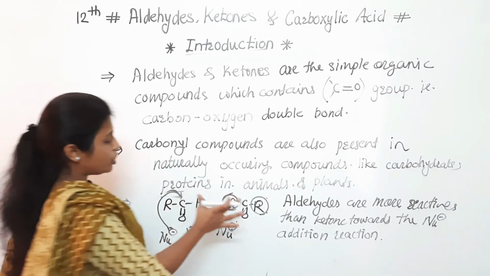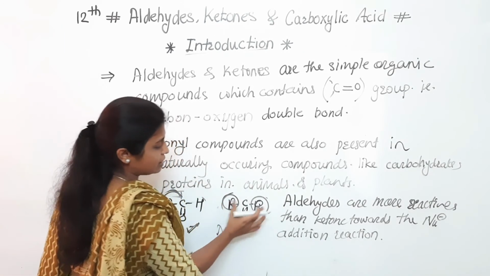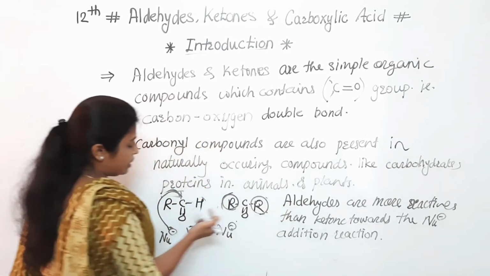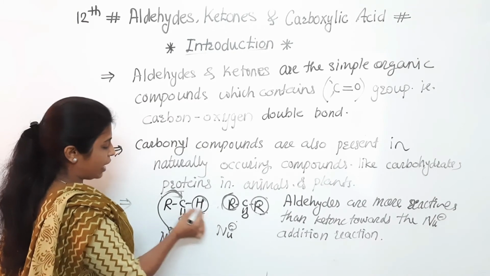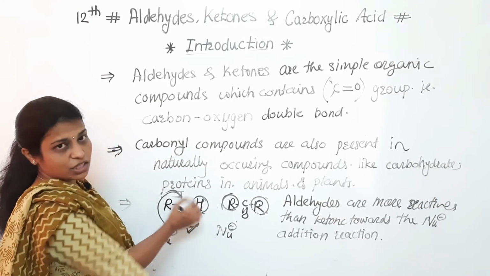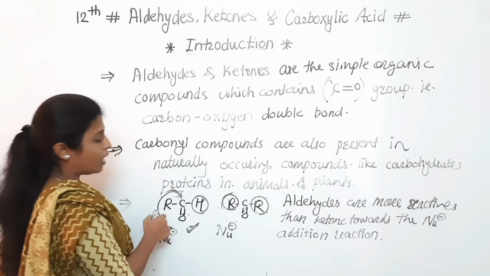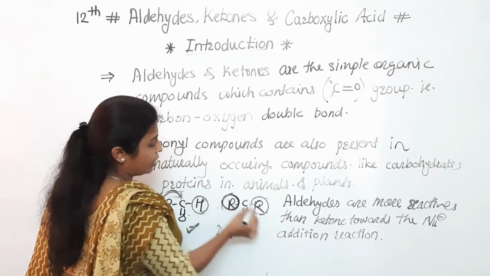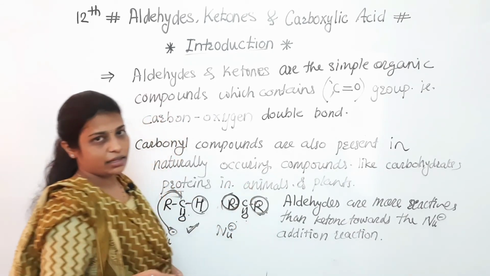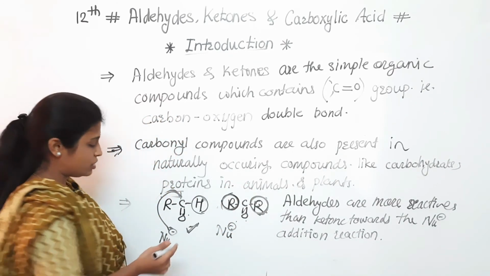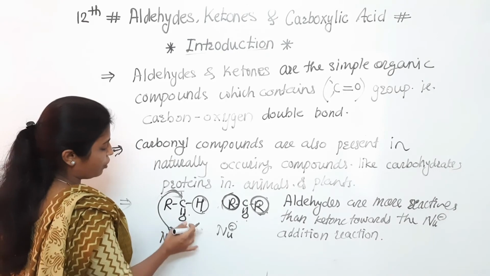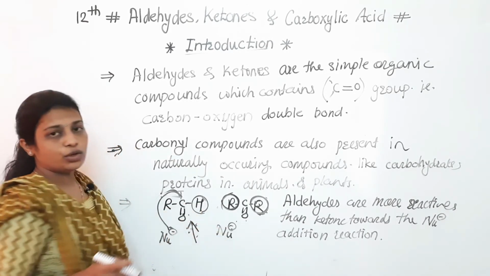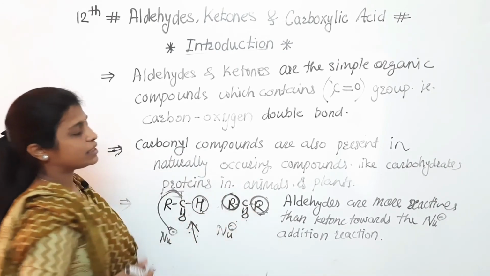Clear to everyone? So here we can say another one point, that is the reason. I am telling the reasons here. What is the reason behind that? Reason is that in case of aldehydes, one side hydrogen atom is there which is smaller size, and one side alkyl group is there, while in case of ketones both side alkyl groups are there. So because of steric hindrance, nucleophilic addition will be preferred by the aldehydes easily than the ketones. So here we have completed that part.